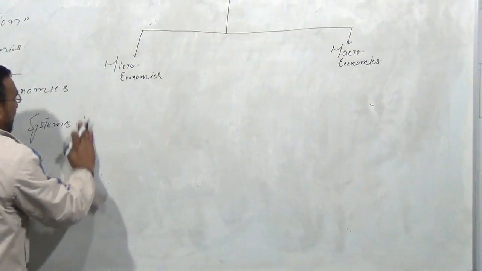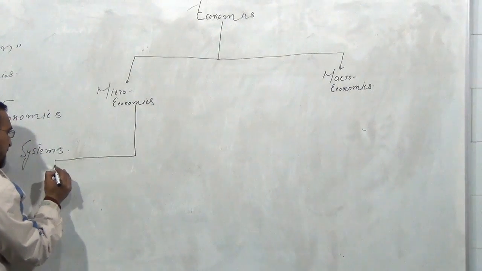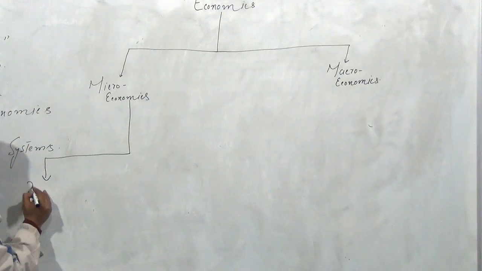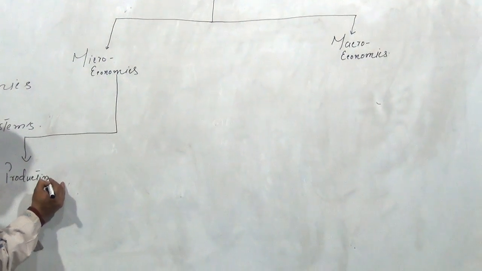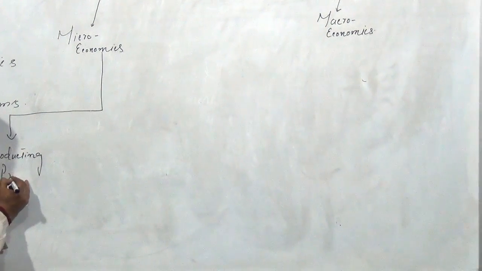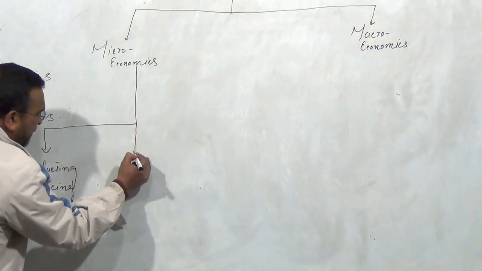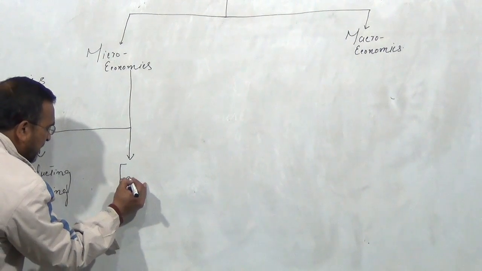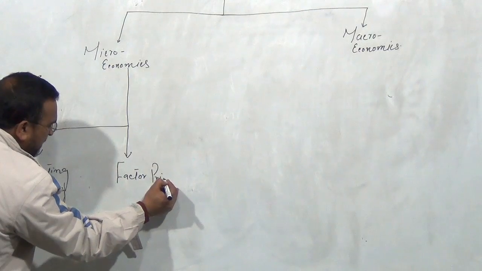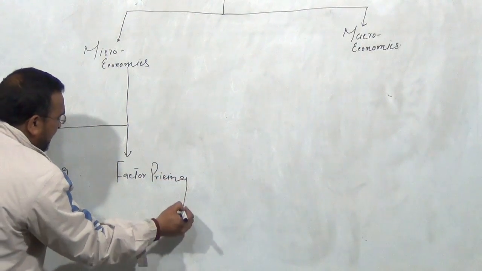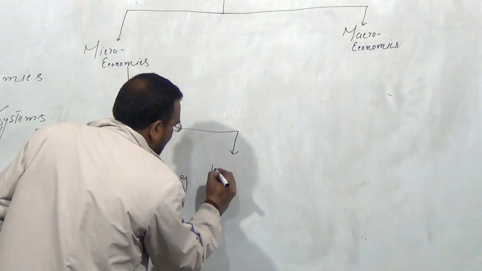In microeconomics, we study product pricing, we study factor pricing, then we have welfare economics.